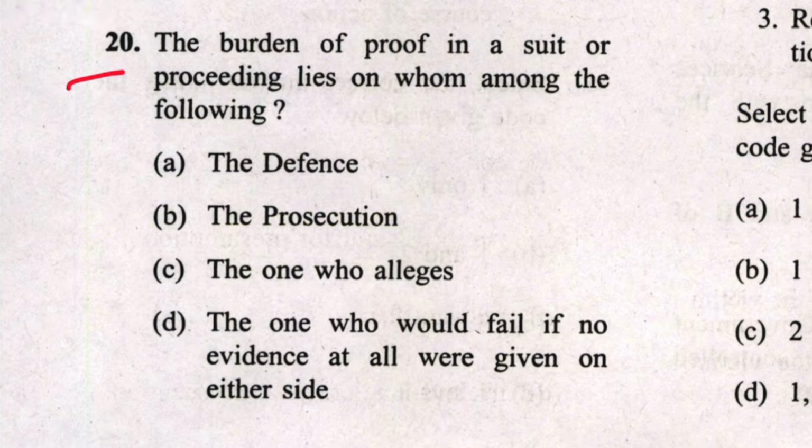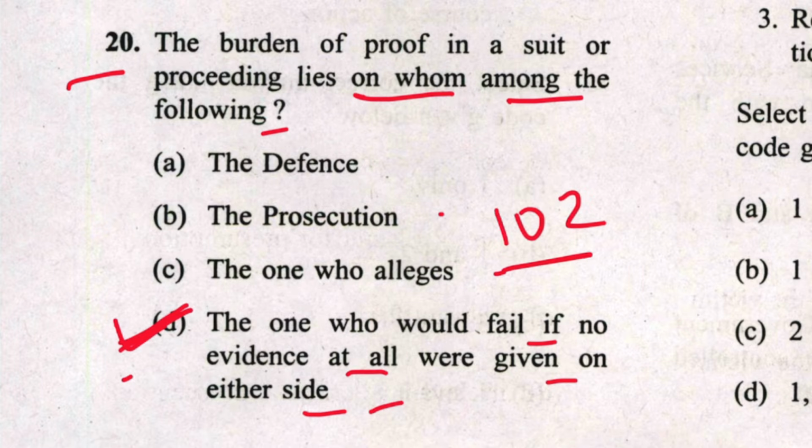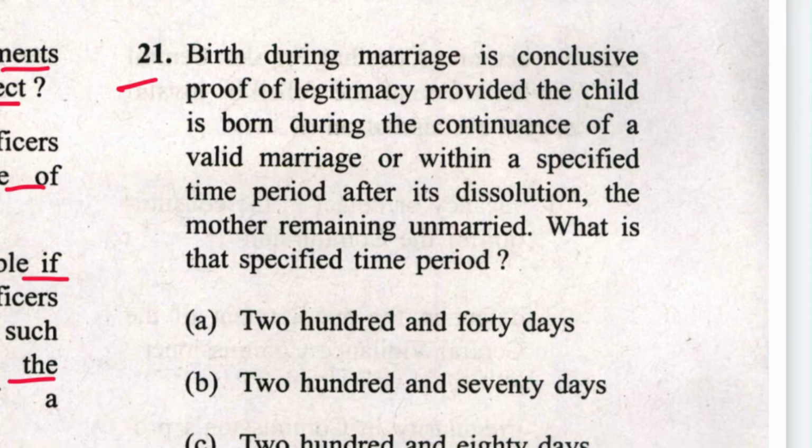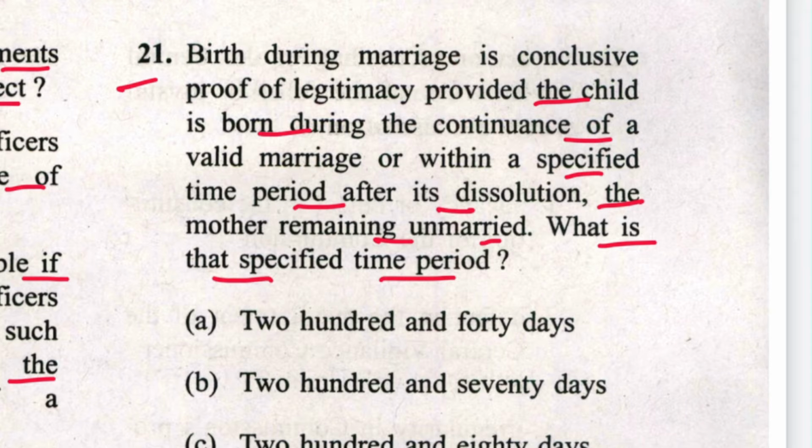Next is 20. The burden of proof in a suit or proceeding lies on whom among the following? The defense, prosecution, one who alleges, or one who would fail if no evidence at all were given on either side. D is the answer. And this is section 102, burden of proof in Evidence Act. Next 21. Birth during marriage is conclusive proof of legitimacy provided the child is born during the continuance of the valid marriage or within a specified period after its dissolution, the mother remaining unmarried. What is that specific period? 240, 270, 280 days. C is the answer. This is section 112 of Evidence Act.